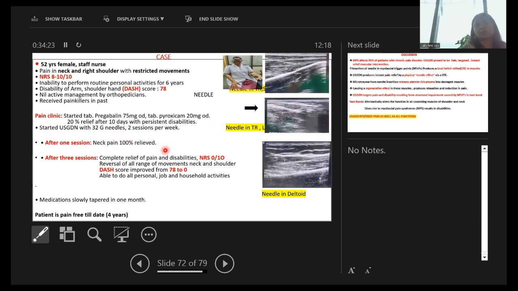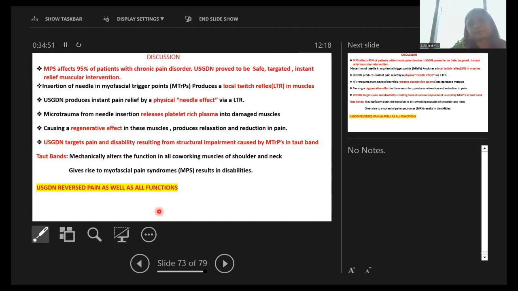Within 3 sessions, I checked her DASH score also. It was 78 to start with, and after 4 sessions, her NRS showed she was completely pain free, and the DASH score went from 78 to 0. She is able to do her personal work and household activities, and she meets me somewhere, but she says she's okay. In February I took her for a review after 4 years, and still she was fine.